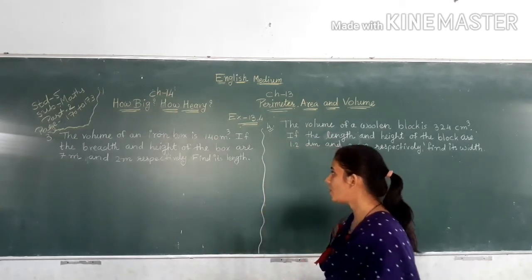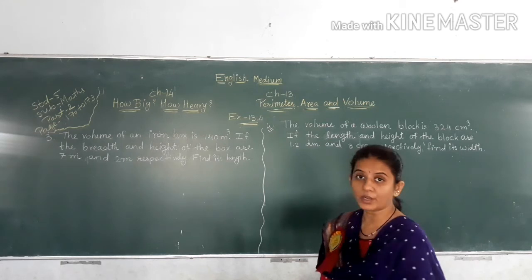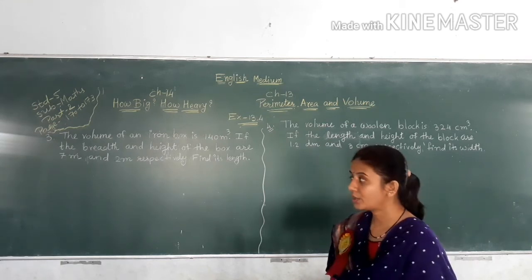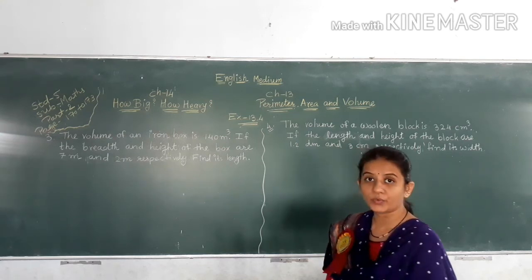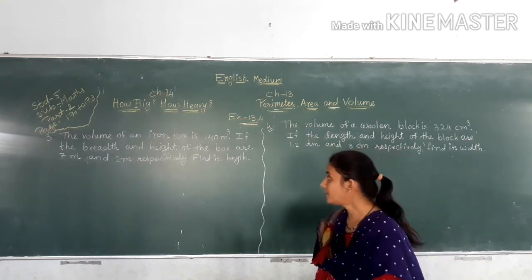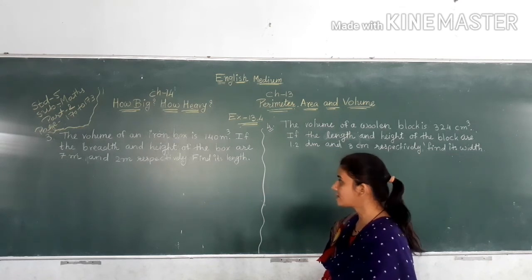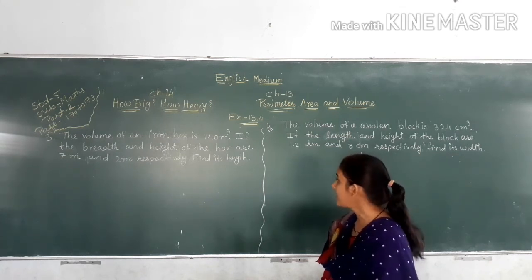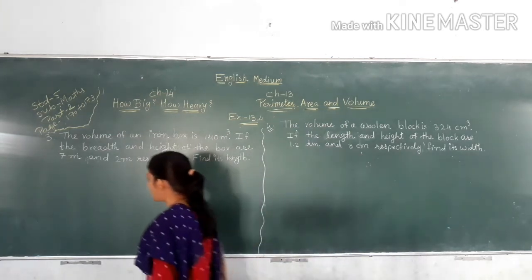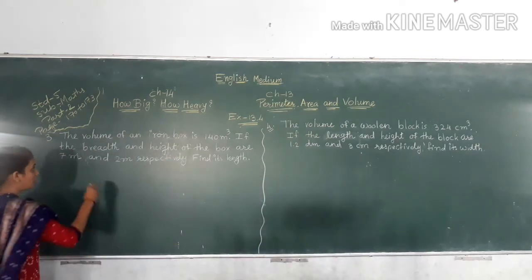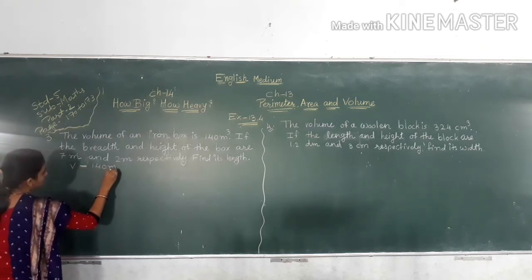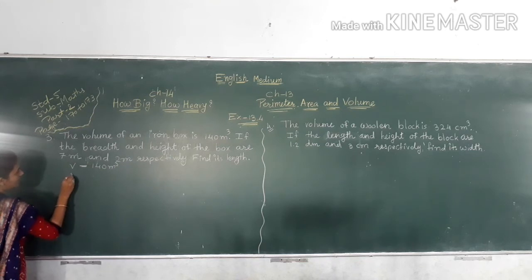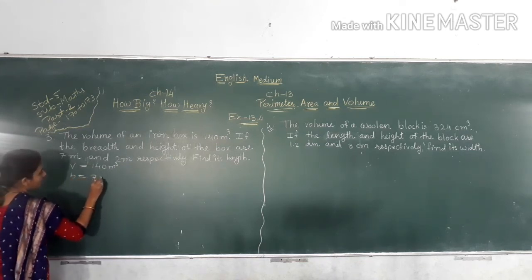The volume of an iron box is 140 meter cube. If the breadth and height of the box are 7 meter and 2 meter respectively, find its length. Here V is equal to 140 meter cube and B is equal to 7 meter.